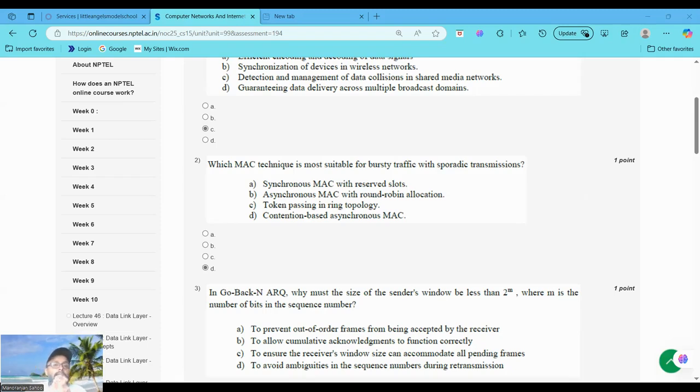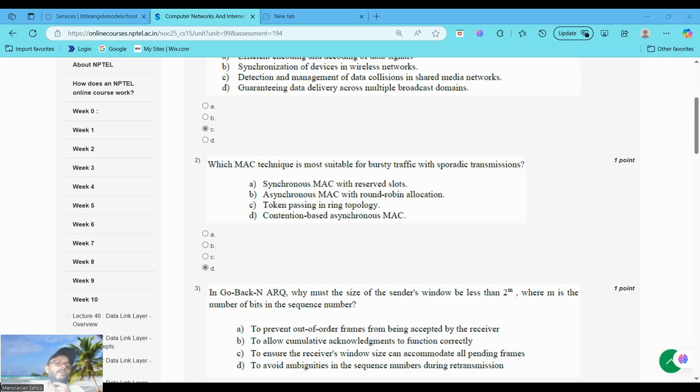Second, asynchronous MAC with round robin allocation ensures each station gets a turn, but is not ideal for sporadic traffic as it enforces a rigid order, potentially delaying urgent transmissions. And third, token passing in a ring topology guarantees access but introduces latency as stations must wait for the token, which is inefficient for bursty traffic.